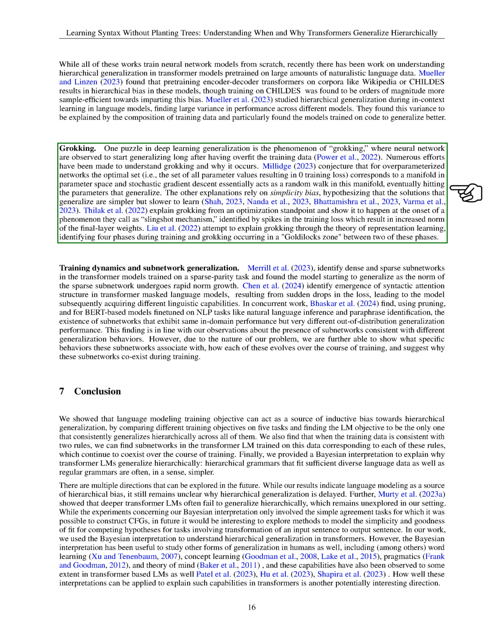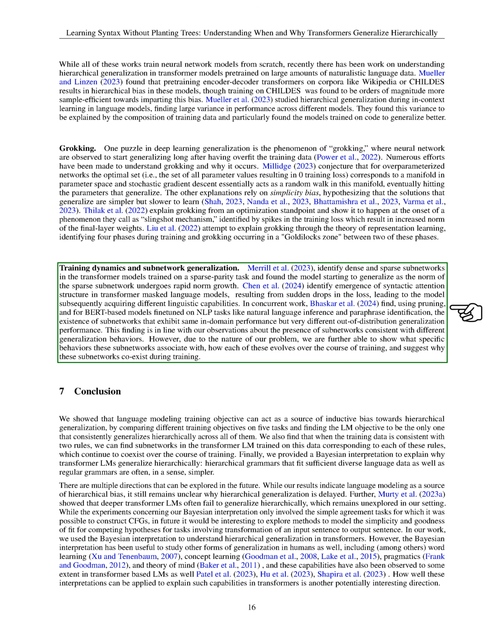Section: Training Dynamics and Subnetwork Generalization. In this section, we examine the training dynamics and subnetwork generalization in transformer models. We identified both dense and sparse subnetworks in models trained on a sparse parity task. We noticed that the model began to generalize well when the norm of the sparse subnetwork grew rapidly. We also observed the emergence of syntactic attention structure in transformer masked language models. This emergence was linked to sudden drops in loss, which then enabled the model to develop new linguistic capabilities.